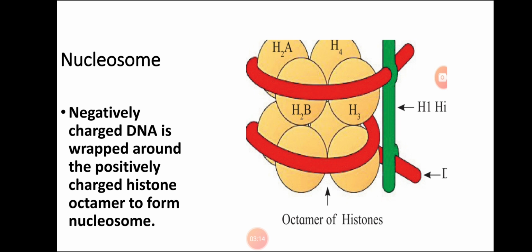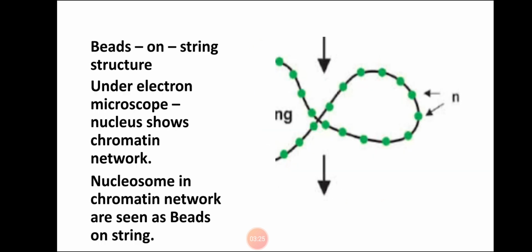I repeat, the negatively charged DNA is wrapped around the positively charged histone octamer to form the nucleosome. When we observe this nucleosome structure under an electron microscope, it looks like a beads on string structure. In Hindi, it is called moti ki mala.